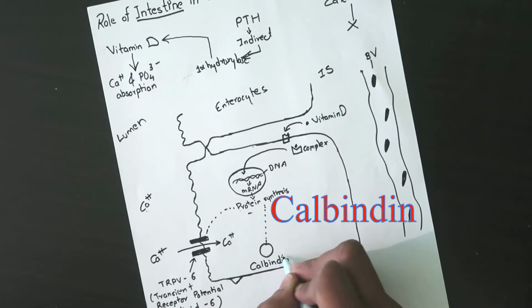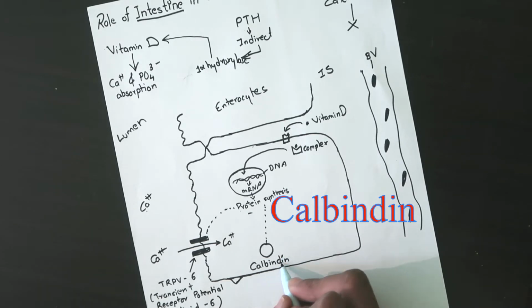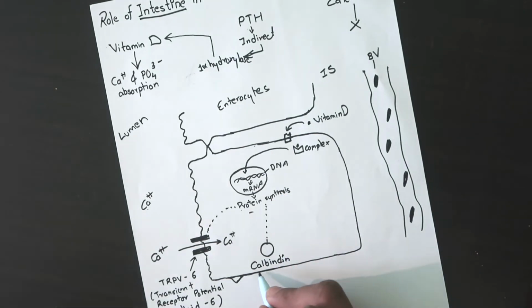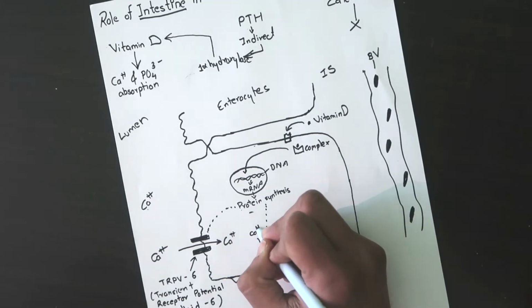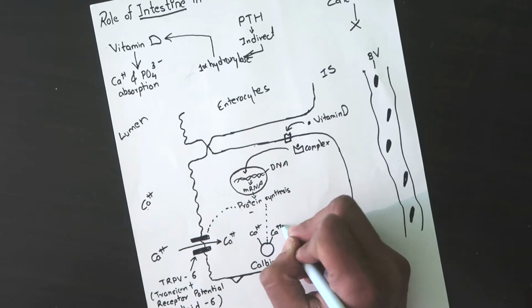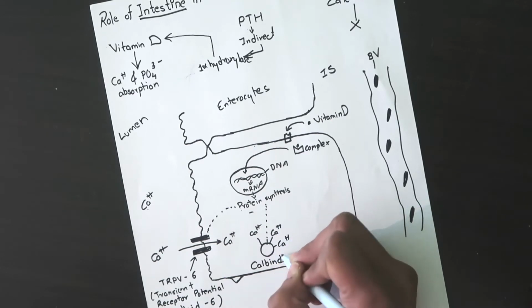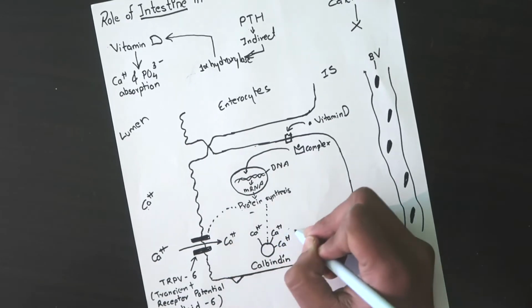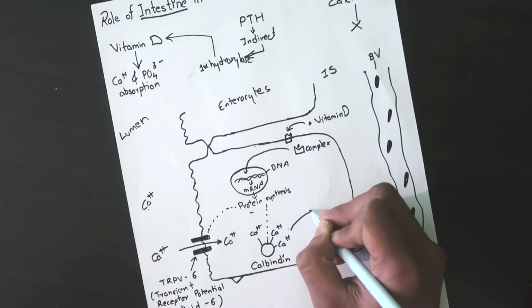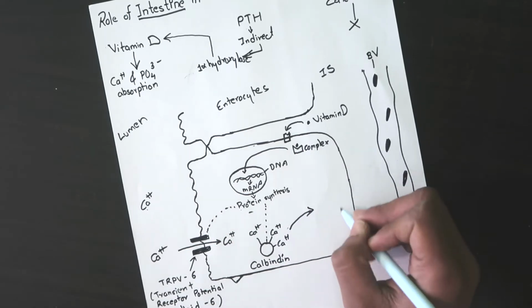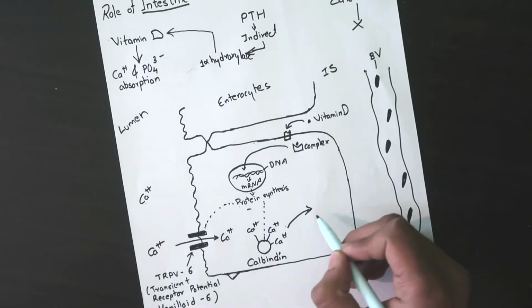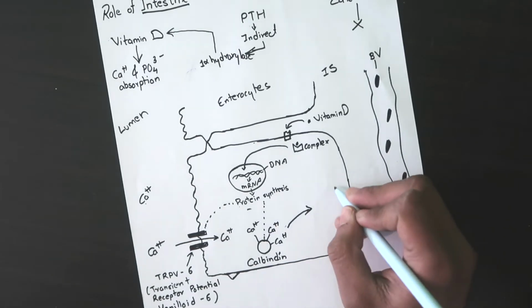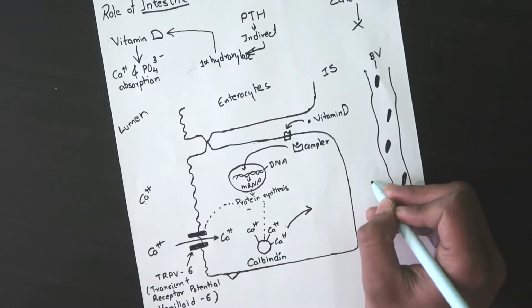Okay, and as the name suggests, this will bind with the calcium, hence the name calbindin. So this protein will bind with lots of calcium ions and will take these from this to this side, on the basal side.